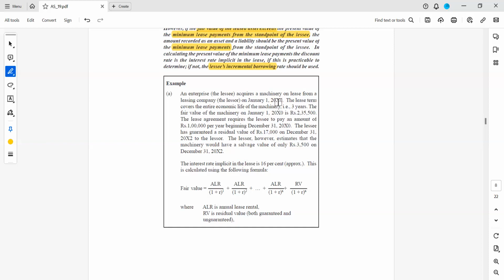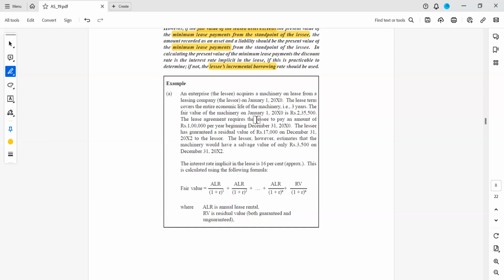Instead of X, I am taking 20. The lease term covers the entire economic life of the machinery, that is 3 years. They say the life of the asset is only 3 years and the lease term is also 3 years. So it is a finance lease because it is covering the entire life of the asset. After that, there is no use of that asset. That is why it is a finance lease.